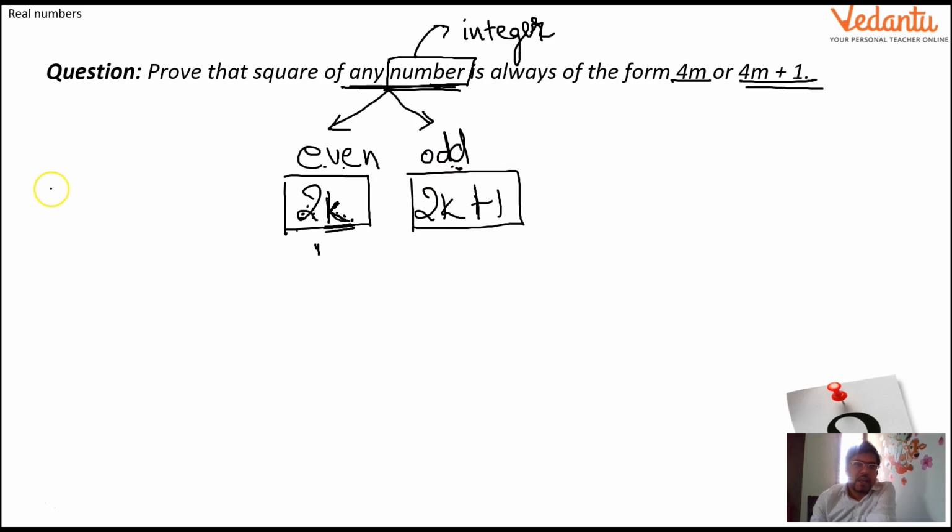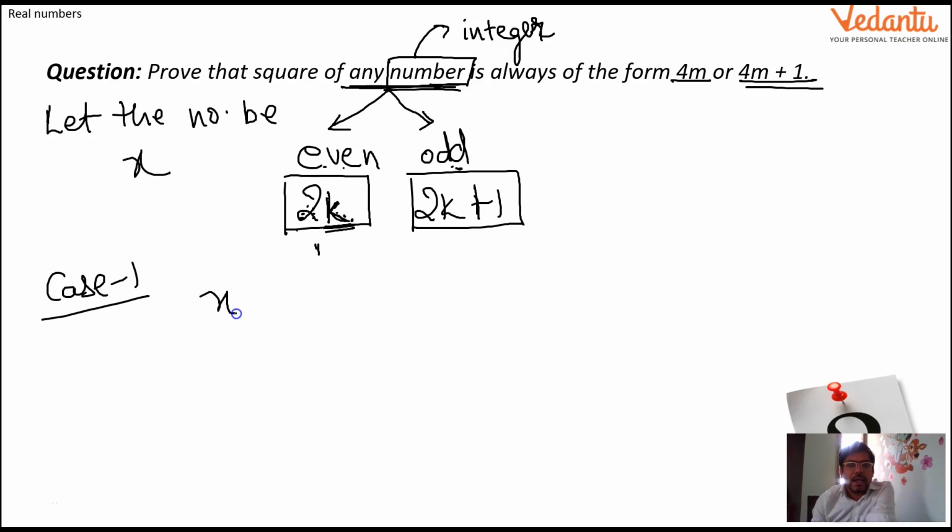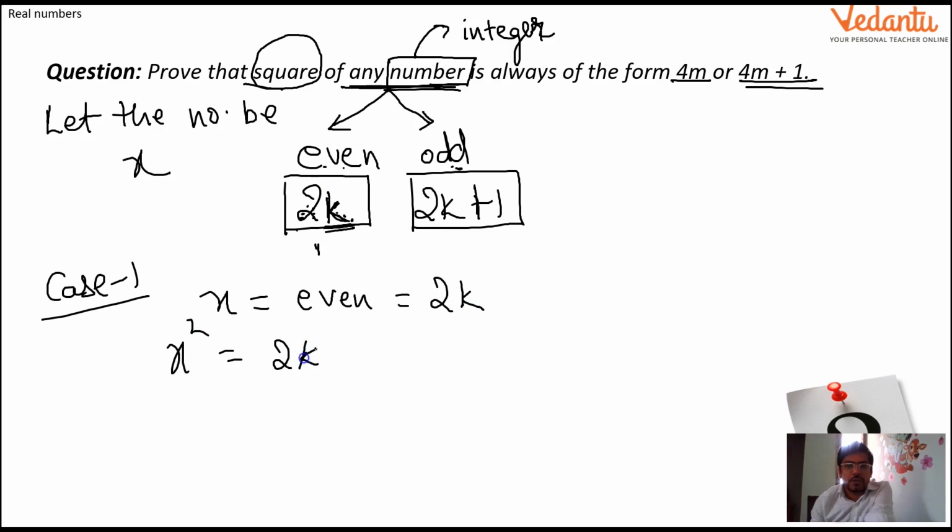So I will just say let the number be x. In case 1, x can be an even number. That can be 2k. Now the question is saying prove that the square of any number, so I'll just do the square here. It will be x square, and that will be 2k whole square.